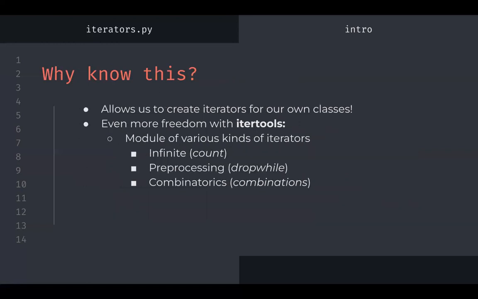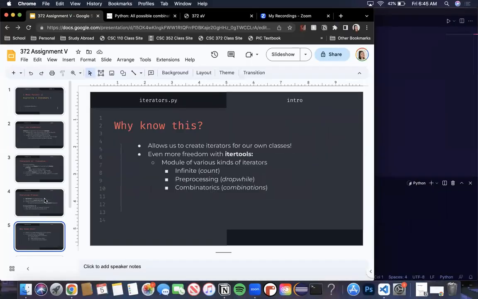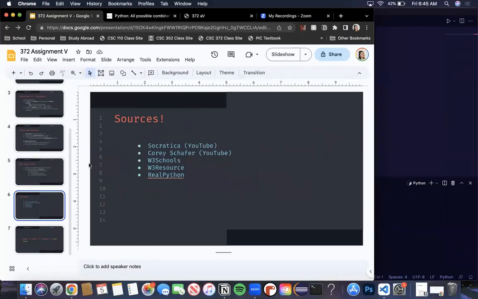This is all pretty helpful to know because it allows us to create iterators for our own classes outside of just the built-in Python ones. And we get a lot more freedom with the itertools module, which contains a bunch of different kinds of methods for different iterators. I'll be briefly addressing one of the combinatorics ones, just because I've tried to record this a few times and I have been running out of time. So I'll just show it briefly.